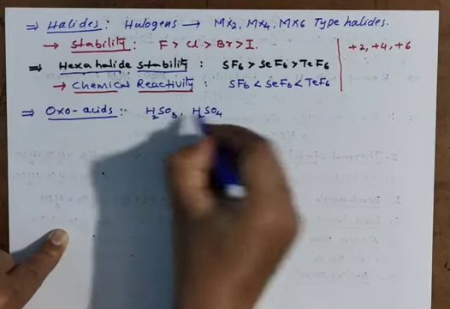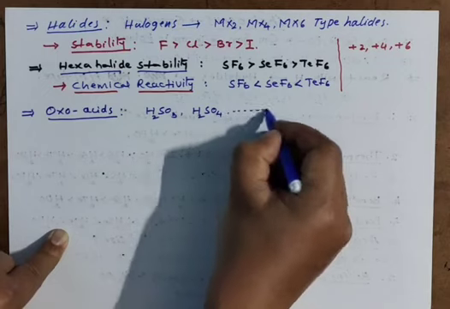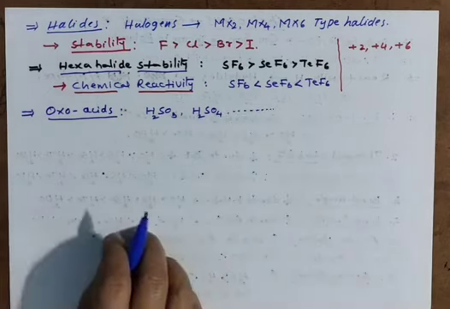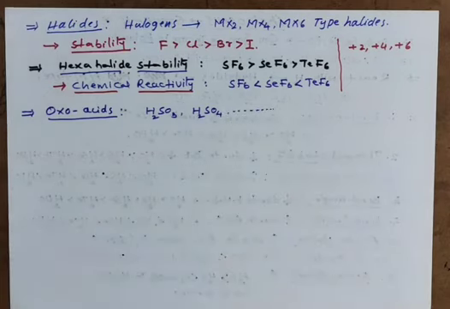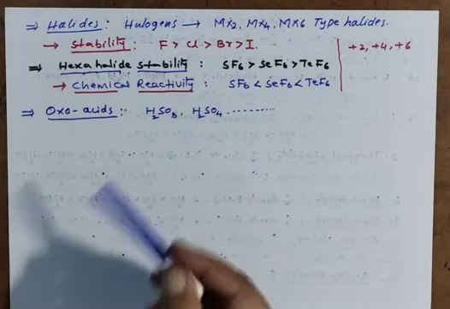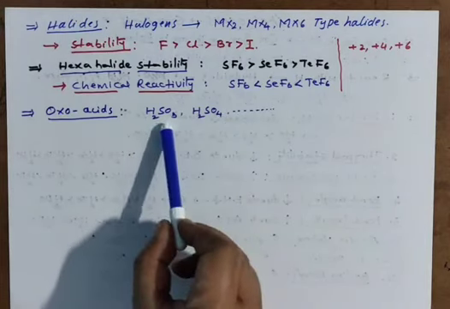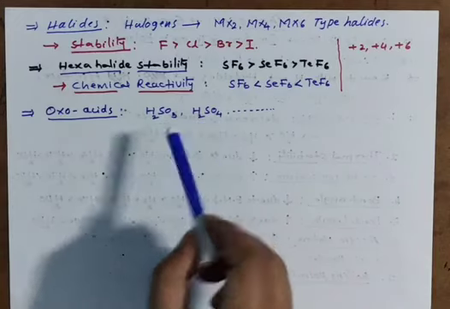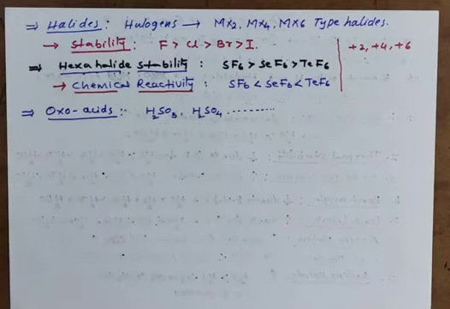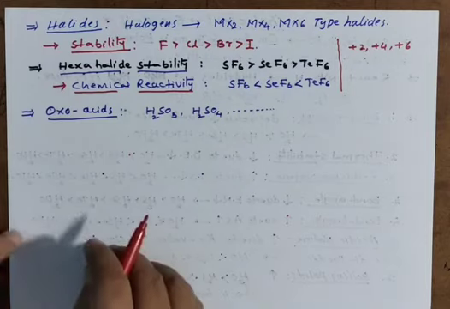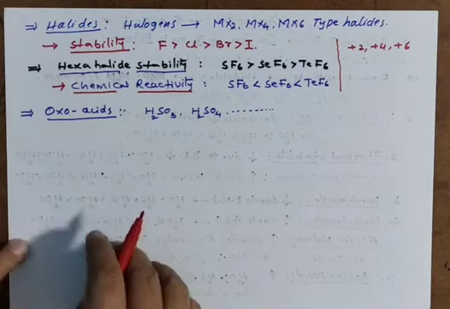Like these acids, we are calling oxoacids. This is sulfurous acid, this is sulfuric acid. You have to remember that down the group, acidic strength of oxoacids is decreasing.